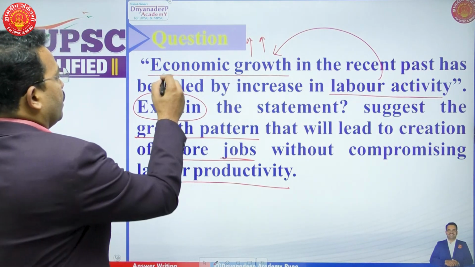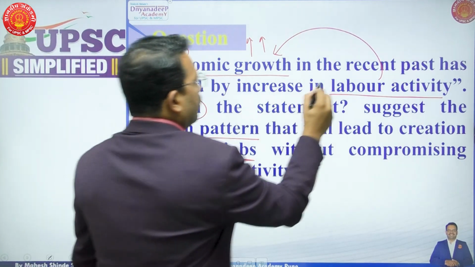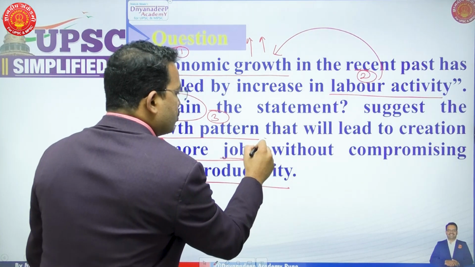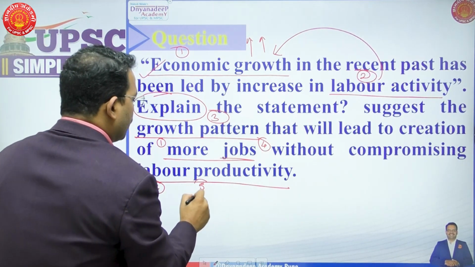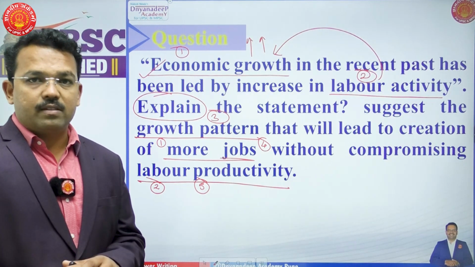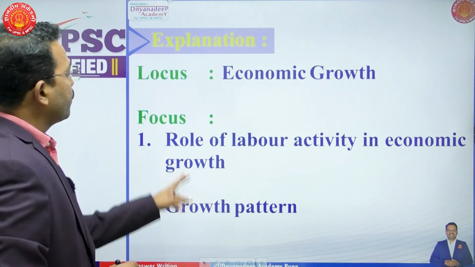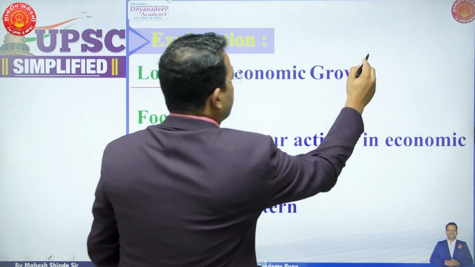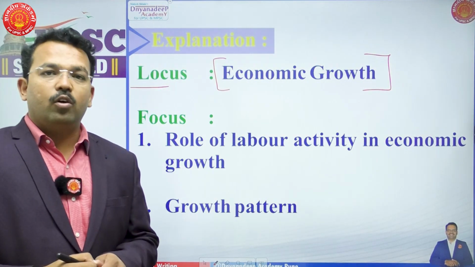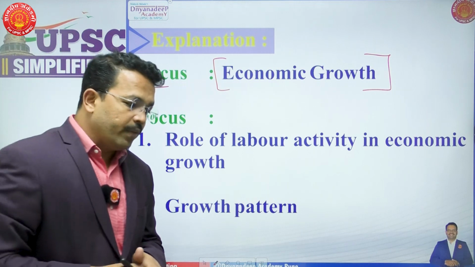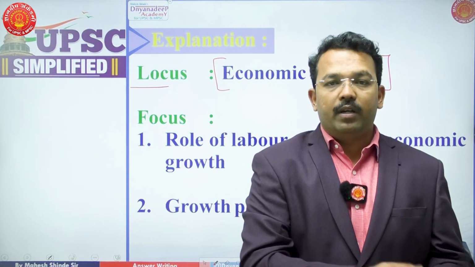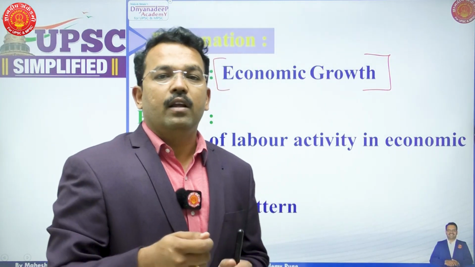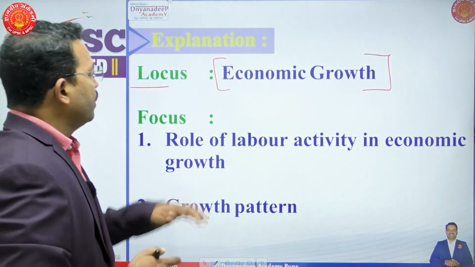So basically, economic growth is the first point. Second is labor activity. Third is growth pattern. Fourth is creation of more jobs, and fifth is that labor productivity should not be compromised. So these are the keywords. Now let's go forward. As usual, what is the locus of the question? Economic growth is the locus of the question. It means everything should boil down to economic growth, whether it is labor activity or more job creation or growth pattern. Everything should go down towards economic growth.